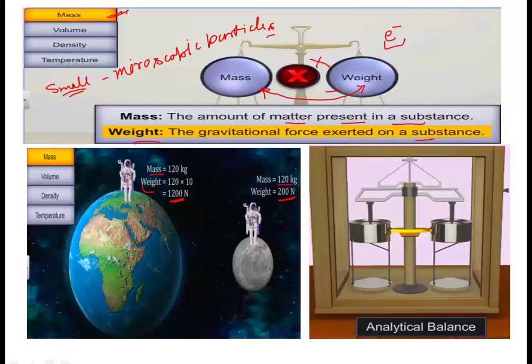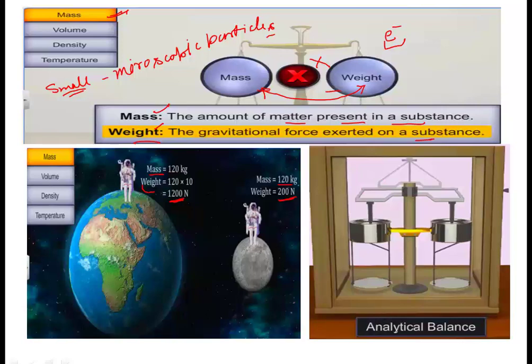I think now it's clear to you. The reason being that the particles are very small, so there will be very minute change between their mass and weight. But otherwise both the quantities are totally different. Then this is the instrument which is used to calculate the mass of a substance, not weight, mass. I think now it's clear. Don't get confused between mass and weight in chemistry.